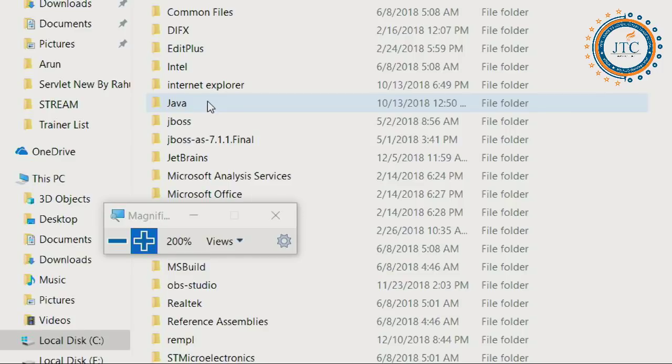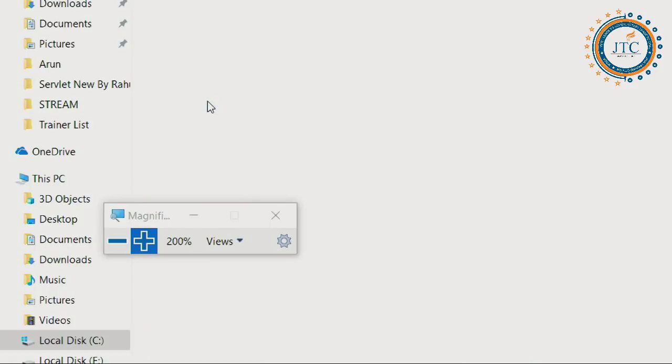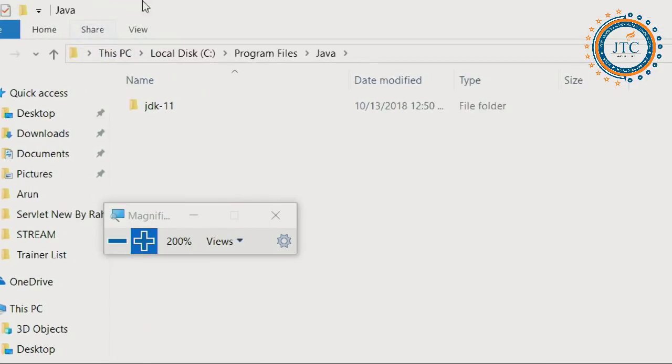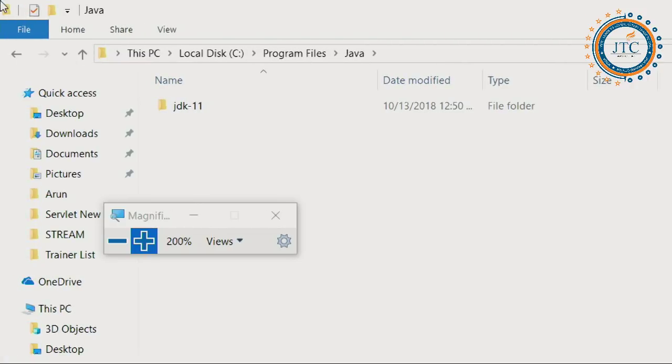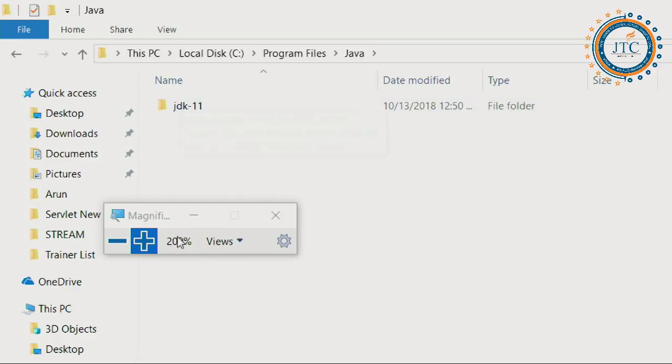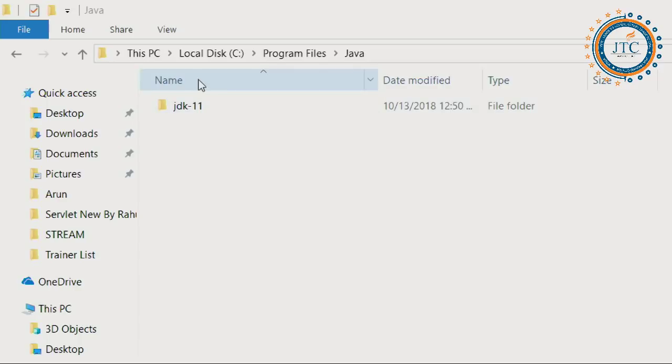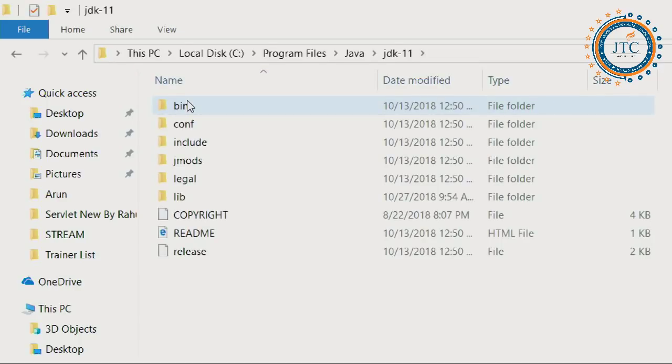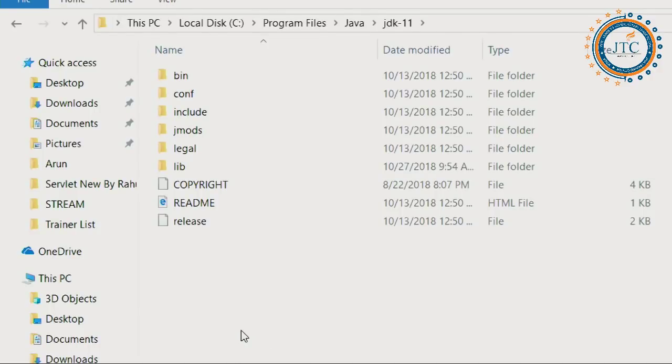Okay. Now, in this particular one, the Java which you have installed, now you can see here. I have opened this Java. In my system, I have already installed the JDK. Now when I have installed this JDK, what is the next thing I am going to do here? I am just opening this JDK. I have opened this file, right?